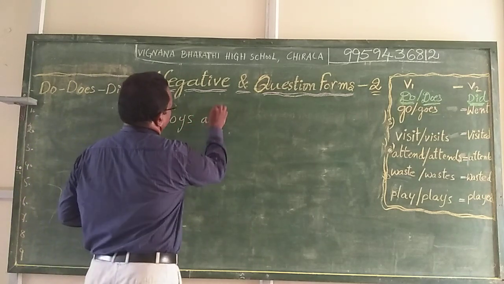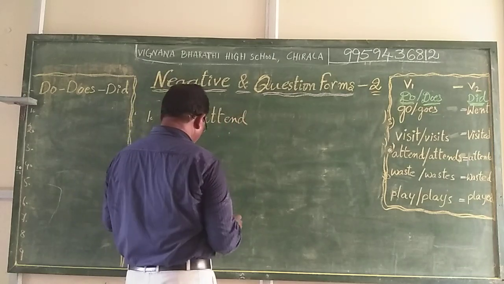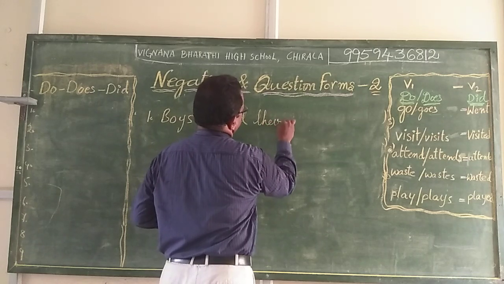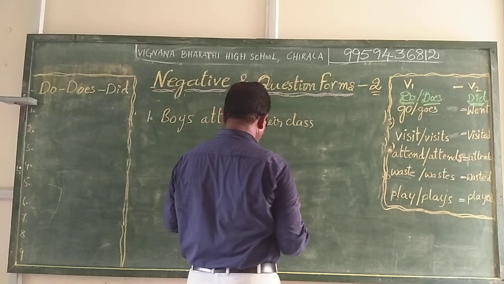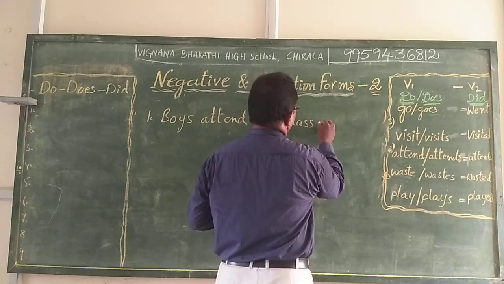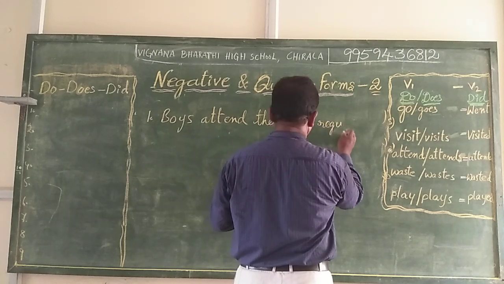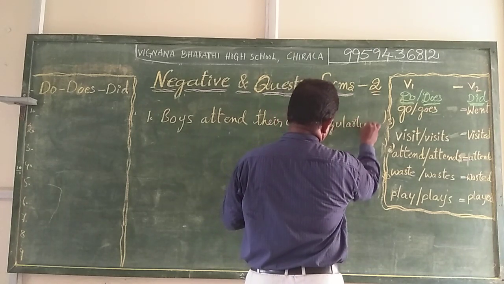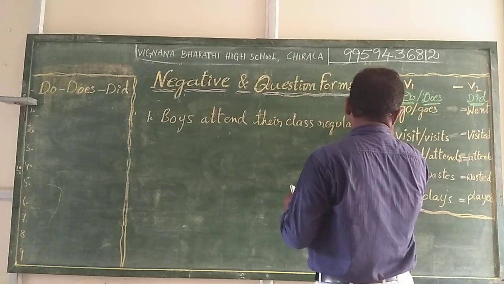Boys attend their classes regularly. This is a positive statement.